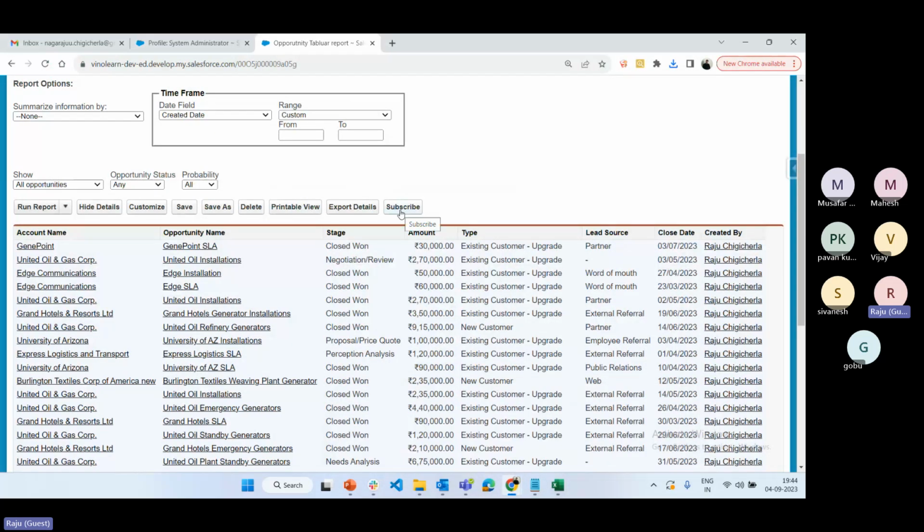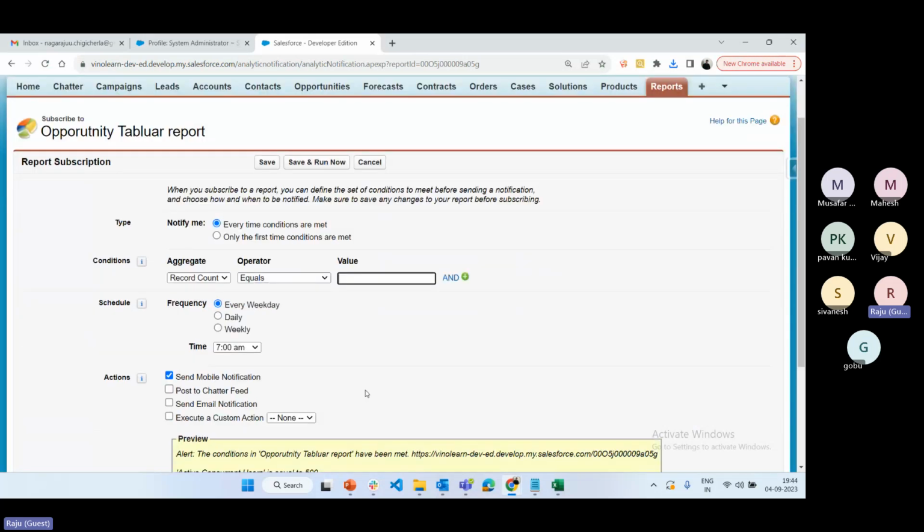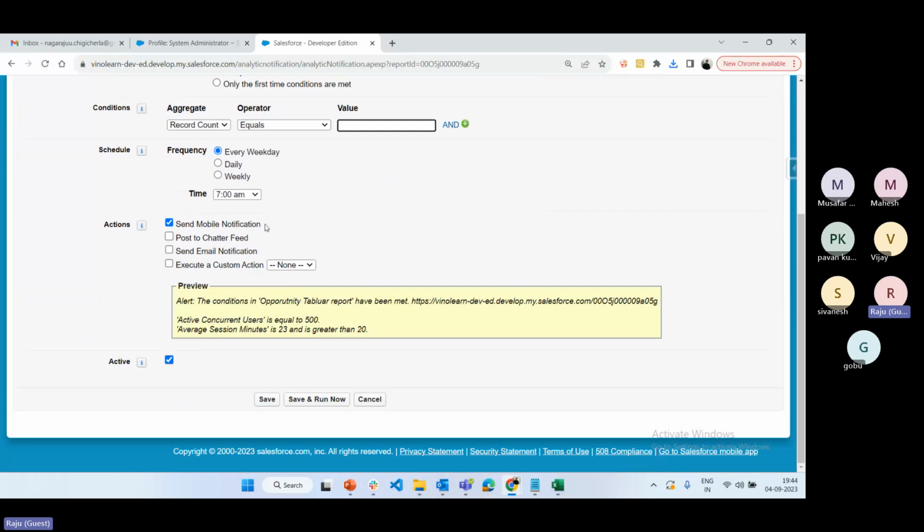And the next one is subscribe. So subscribe, run report, and schedule report are all the same only. Based on your requirement, the user is going to subscribe to this report. Okay, either notification or mobile notification, whatever it may be, it is subscribe.